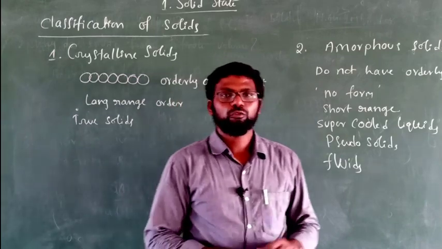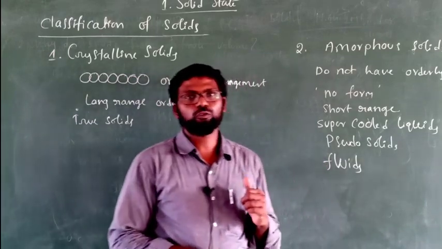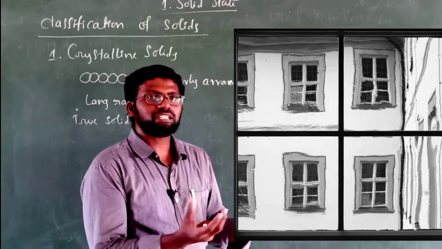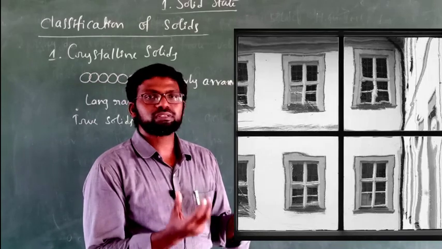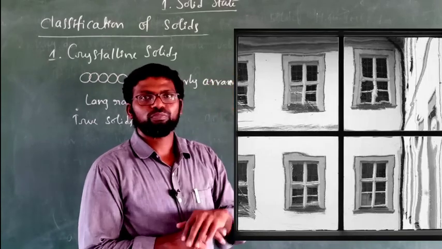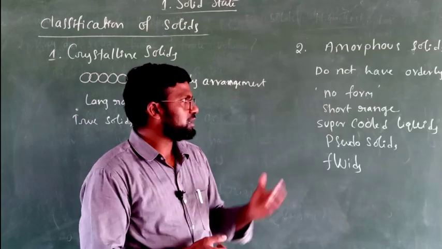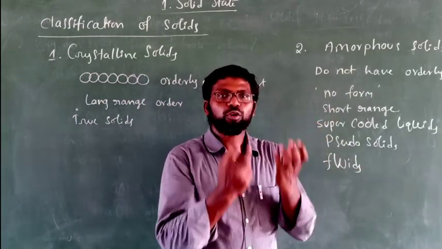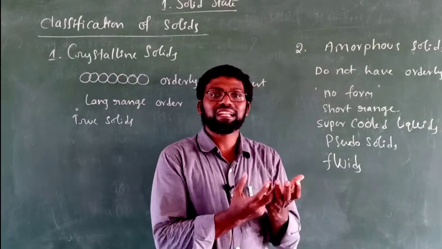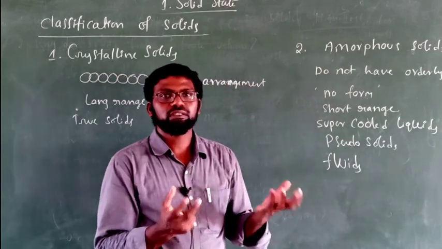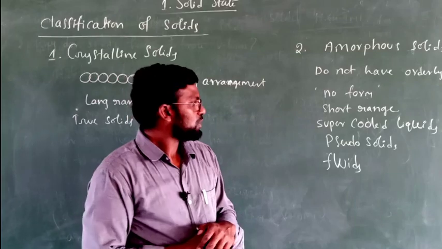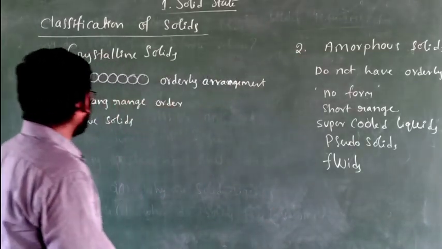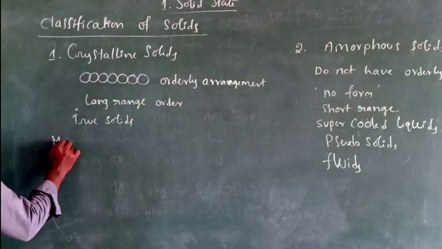For example, when we observe glass windows of olden days, the bottom of the glass window appears thicker than the top. From that we can understand the glass particles of that amorphous solid flow down, making the glass panes thicker at the bottom than the top.